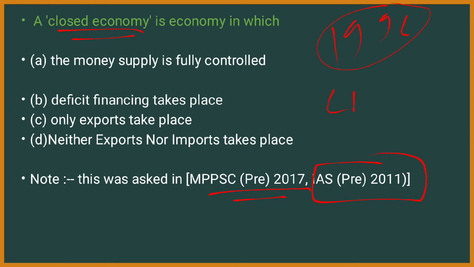That is, LPG reforms came to India, that is liberalization, privatization and globalization. Before that, the Indian economy was termed a closed economy. What does it mean? Nothing comes inside India, and from India nothing goes outside. That is, neither exports nor imports take place. It is called a closed economy.